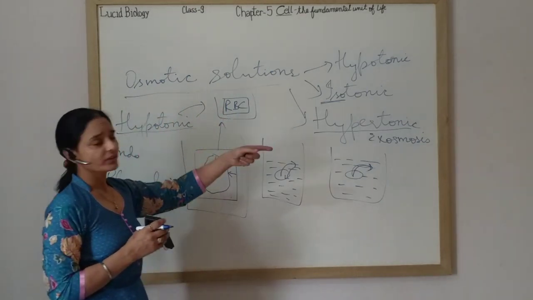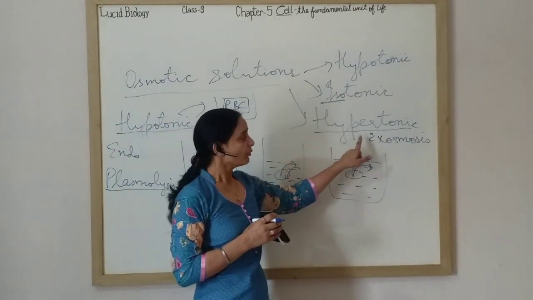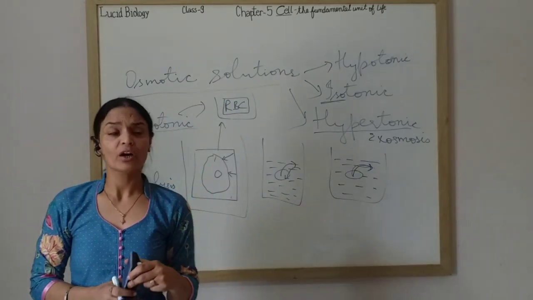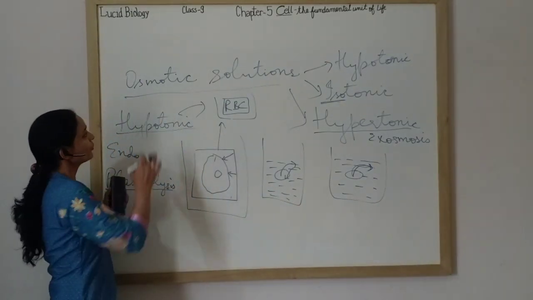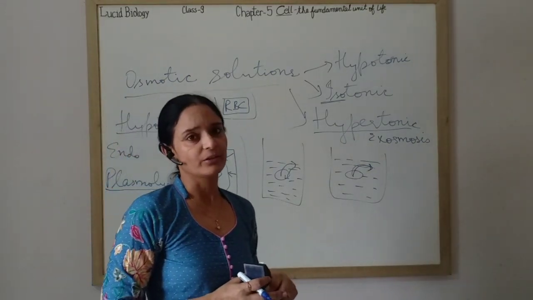The three types of osmotic solutions, hypotonic, isotonic, hypertonic, are clear. What is the meaning of exosmosis and endosmosis? I hope all these topics are clear to you. Now, what is the benefit of osmosis? How does osmosis play a role in our daily life?